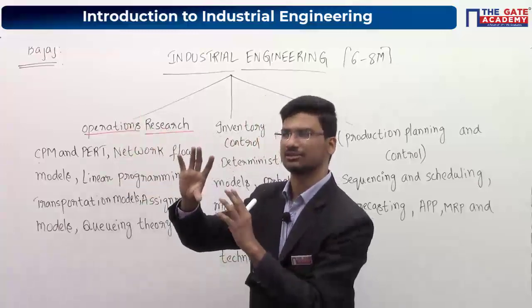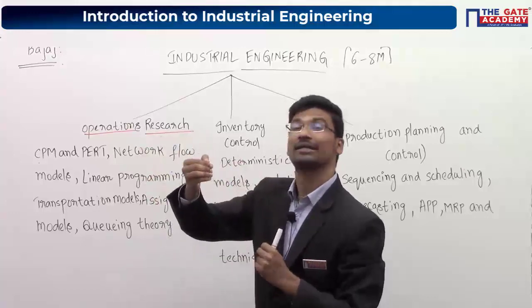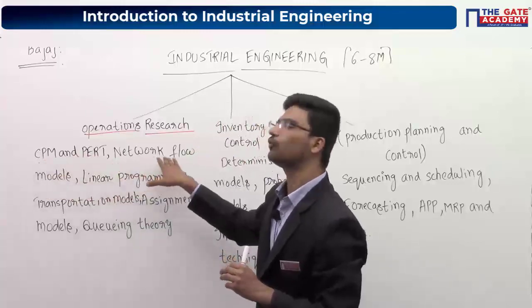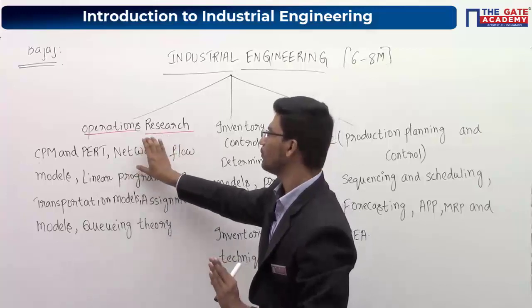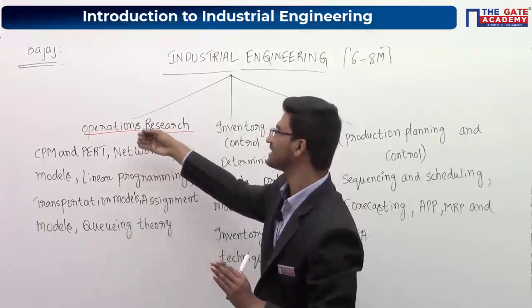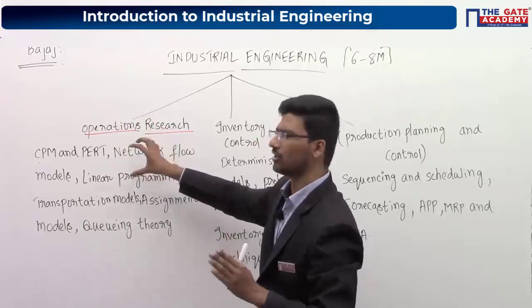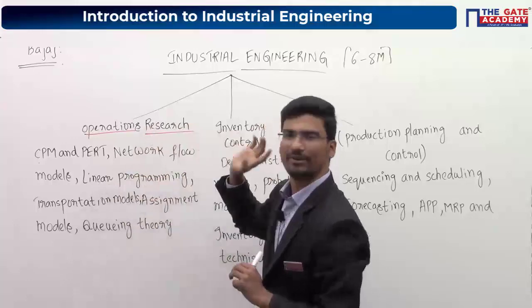So we have one chapter whose main heading is network models. Under network models we are going to study CPM and PERT, and network flow models also. Again, this will be a very small topic. When we start this particular topic, at that point we will discuss the examples or the applications of these topics. Now moving to linear programming.